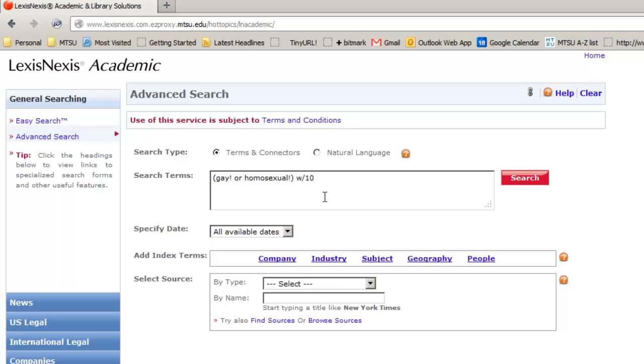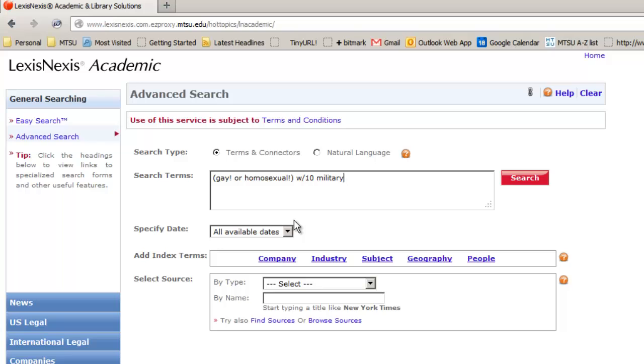That means within 10 words of whatever comes next. In this case, let's use the word military. Just to quickly recap, this search is going to capture stories that have any form of the word gay or homosexual within 10 words of the word military. So that's a pretty good net to cast, I think, for what we want to capture.